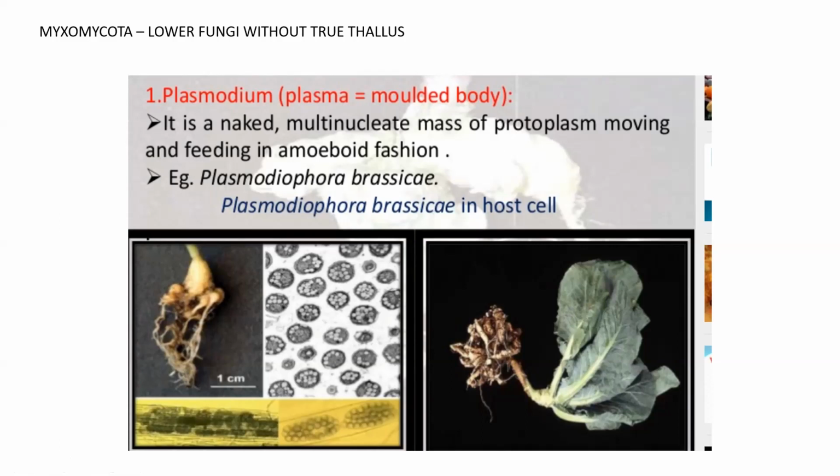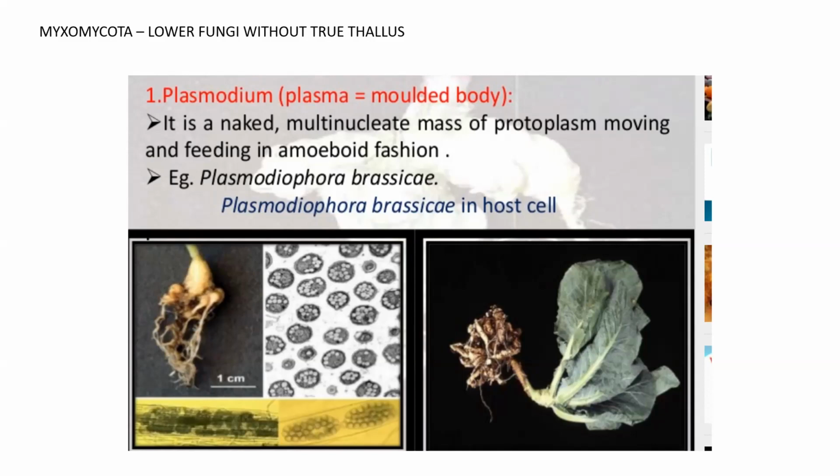They don't have a cell wall, so they can take any shape. The thallus is pleomorphic. Pleo means many, morphic means shapes. So this is one kind of fungal thallus.